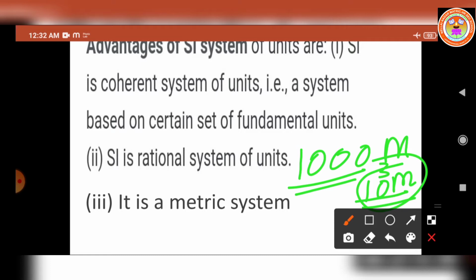So these are the advantages of SI system. What are the advantages? This system makes use of only one unit for one physical quantity, which means a rational system of units. Second, a coherent system of units, which means that all the derived units can be easily obtained from basic and supplementary units. And third advantage, it is a metric system, which means that multiples and submultiples can be expressed as powers of 10.